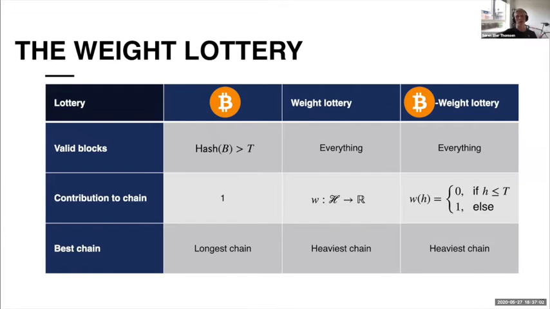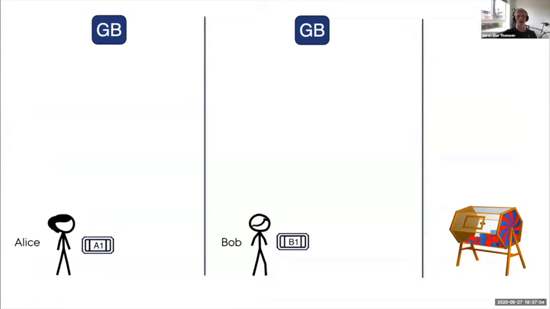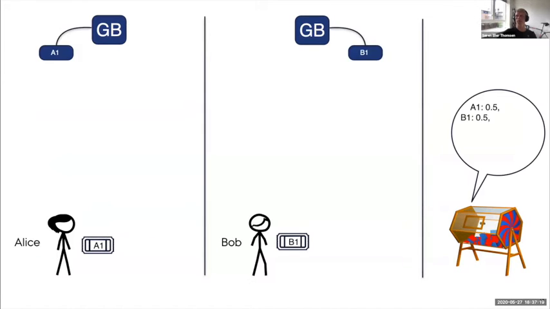Okay, so I thought I would also give you a small example of how this might play out with our two participants of such a protocol, namely Alice and Bob. Again, they start out buying a ticket, but this time they immediately win the lottery as all blocks are valid. So they both get the right to extend the block tree. I've tried to scale this such that the size of these blocks is proportional to the weight that these blocks achieve in the lottery. So these are fairly small blocks which have a weight of 0.5.